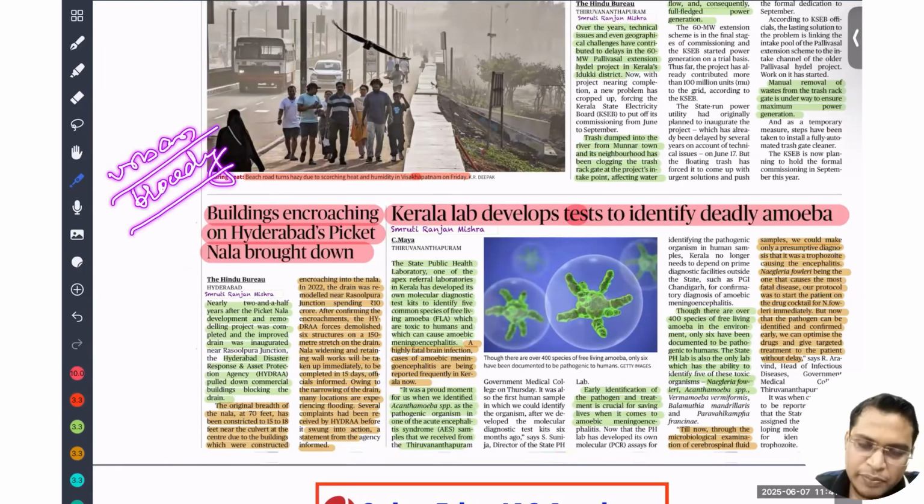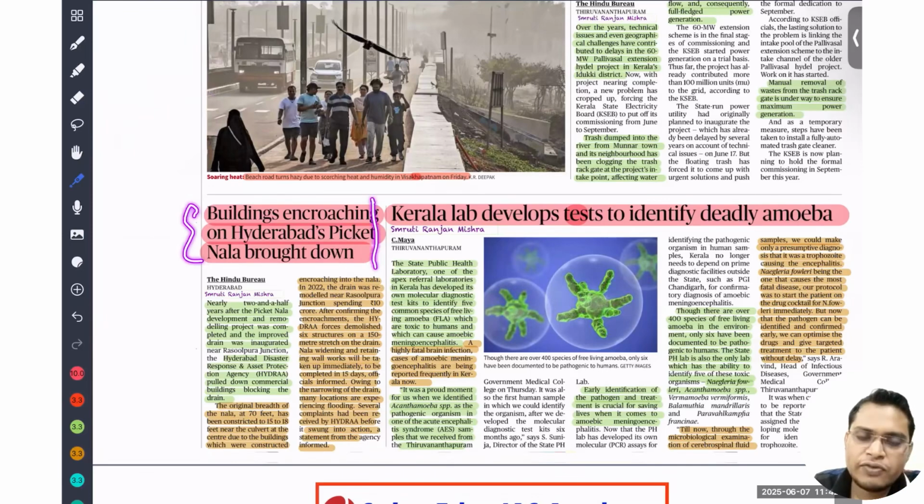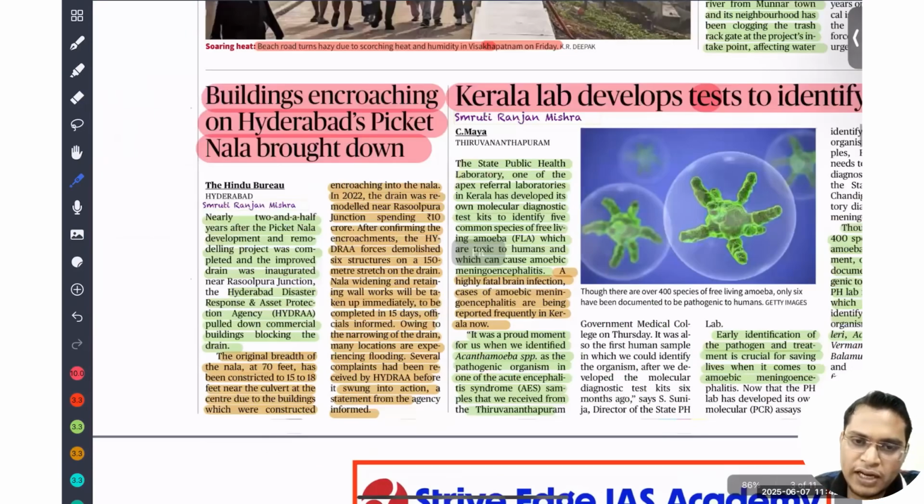concept of urban flooding is widespread, because the nala, or you can say drain, all these are for the draining of the water, but this construction mafia, they occupy that, and they establish high rise buildings. So because of that, water cannot pass through this nala. So because of that, it spreads and creates flooding. So this is a classic example. Whenever any sort of encroachment happens, we need to take very strict action and remove that encroachment.